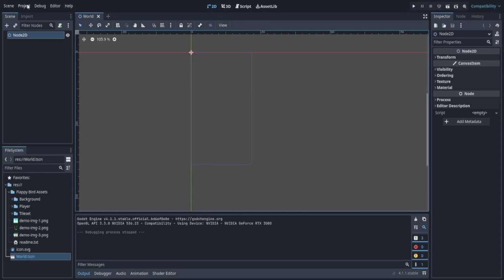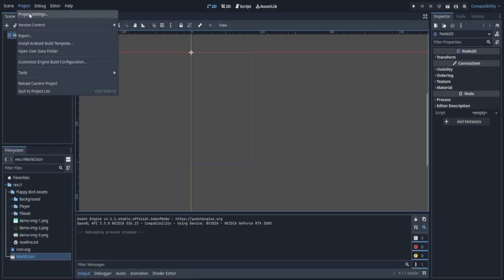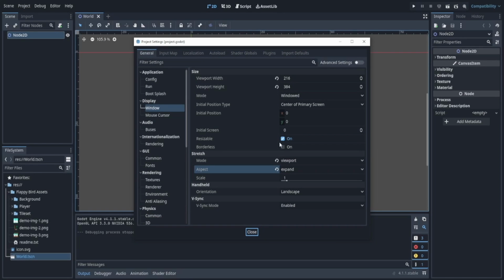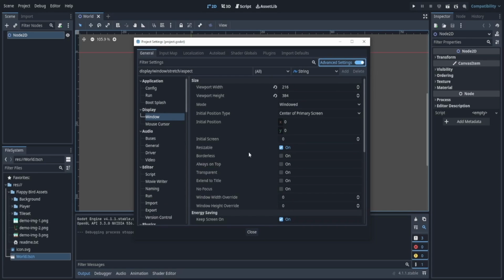Now, if we want to change the actual size of that screen that just appeared, we can go back to project settings. And instead of switching the viewport and width, we're actually going to select advanced settings. And here on the bottom, below the viewport width, I'm going to copy this. And here all the way at the bottom, we see window width override. Now this is going to be overriding the actual screen we see.